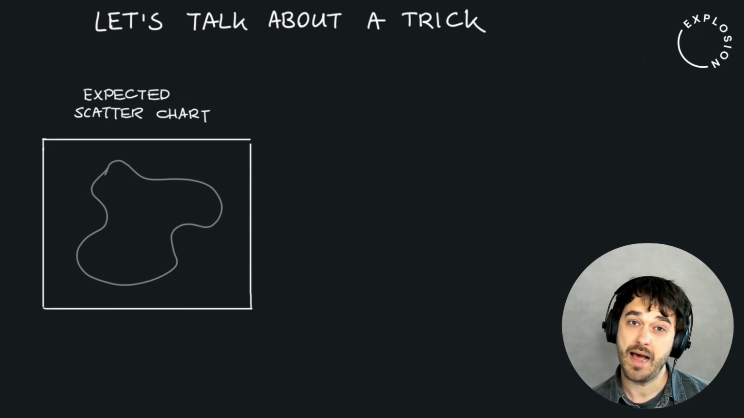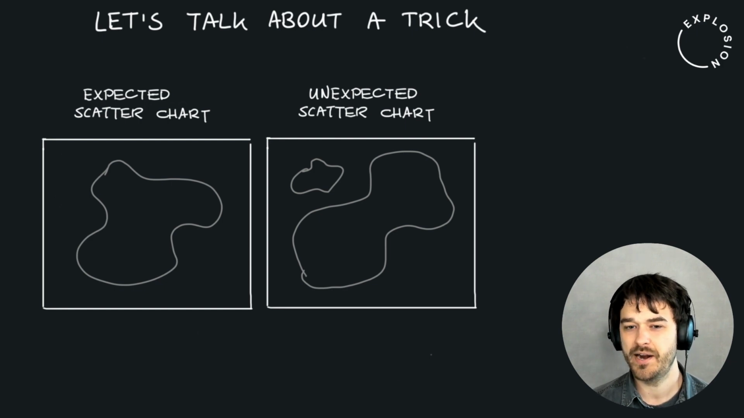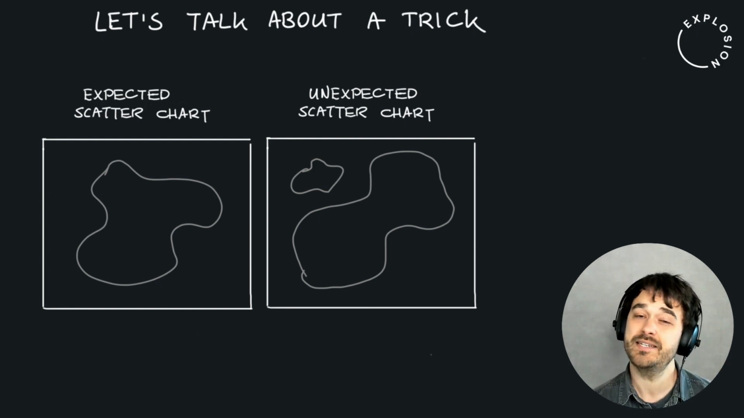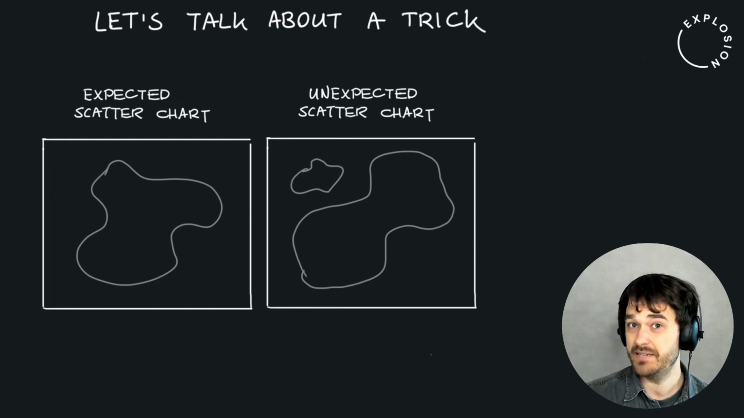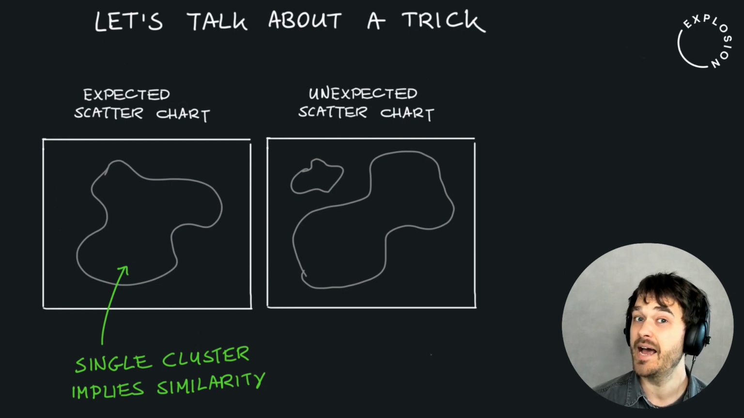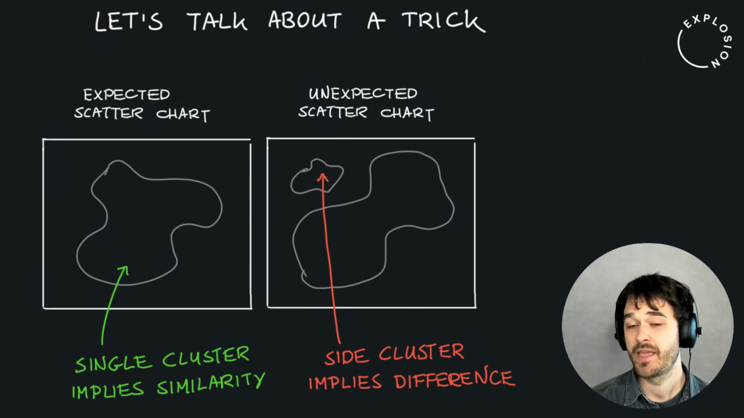What I perhaps would not expect, if all of these images actually were similar, is that we had a scatter chart where we might have one main big cluster, but maybe with some side clusters as well. The reasoning here is that if we have a single cluster, we might be able to say, well, this implies similarity across the board. Yet if we have some of these side clusters, that might imply a difference from a subgroup with the rest of the group.